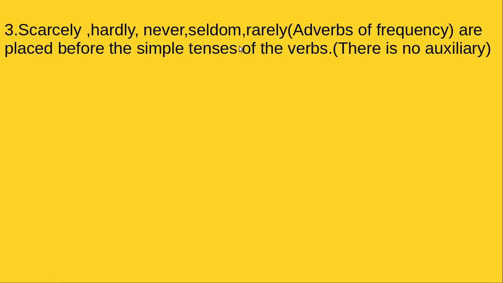Scarcely, hardly, never, seldom, and rarely are adverbs of frequency. They are placed before simple tenses of the verb, simple present and simple past. There is no auxiliary, you know that. Then you can put them just before the verb. Right? That is why we have written a second formula in the beginning.